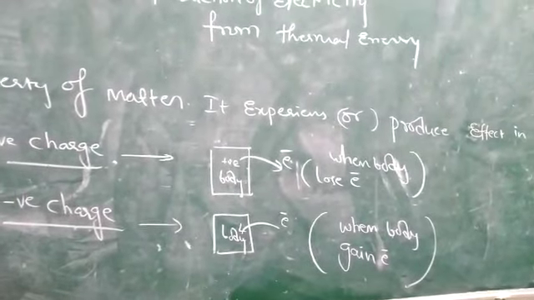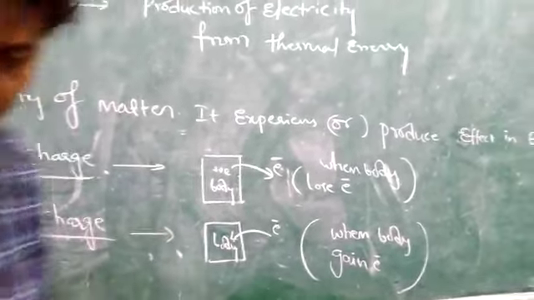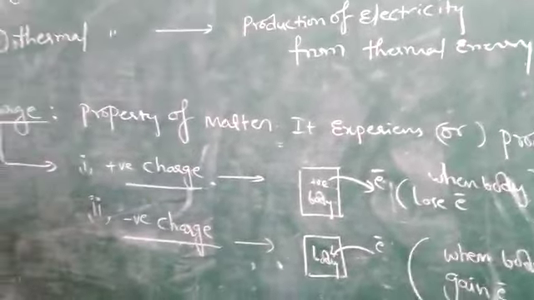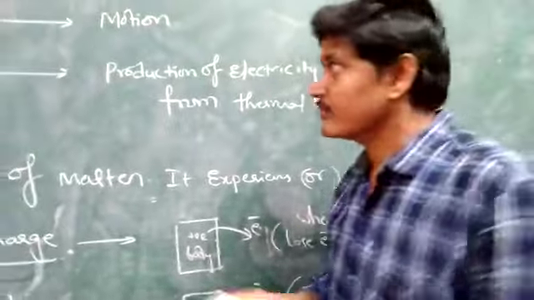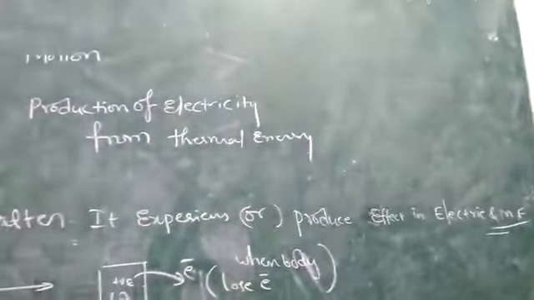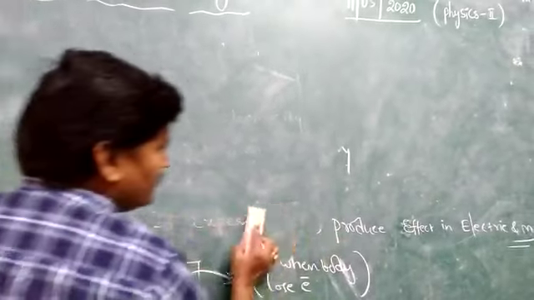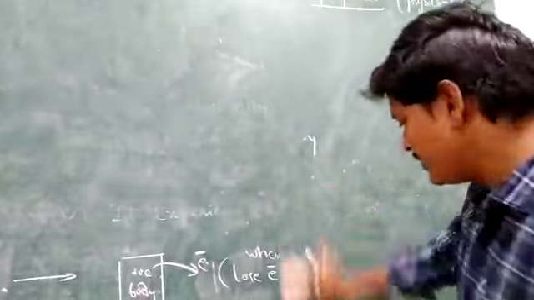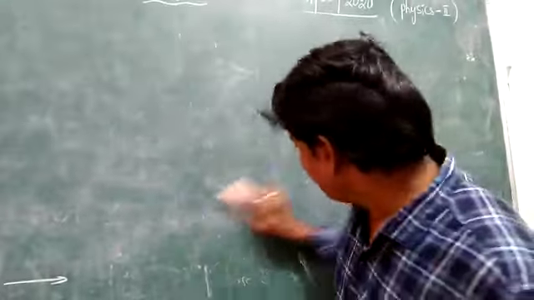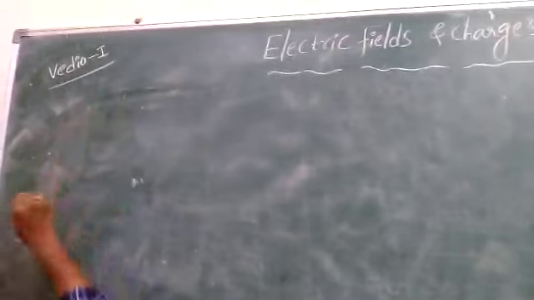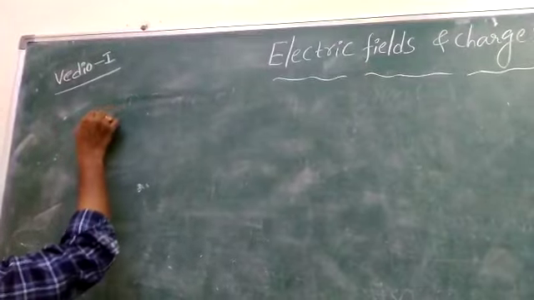Now again, the charge properties. Actually, charge is a property of matter, so it experiences and produces electric and magnetic effects in electric and magnetic fields.